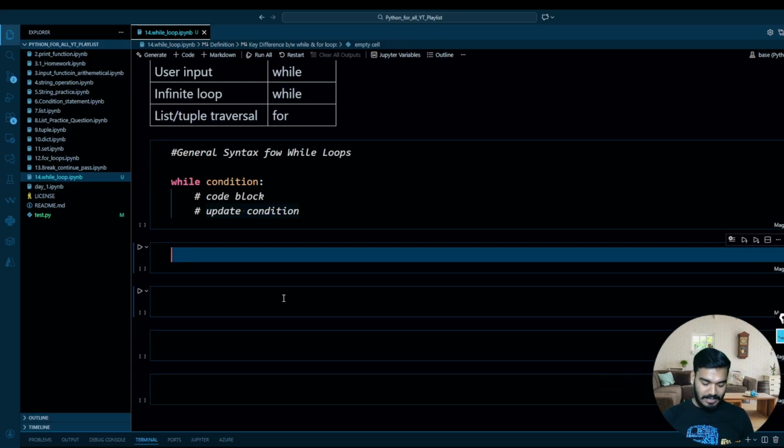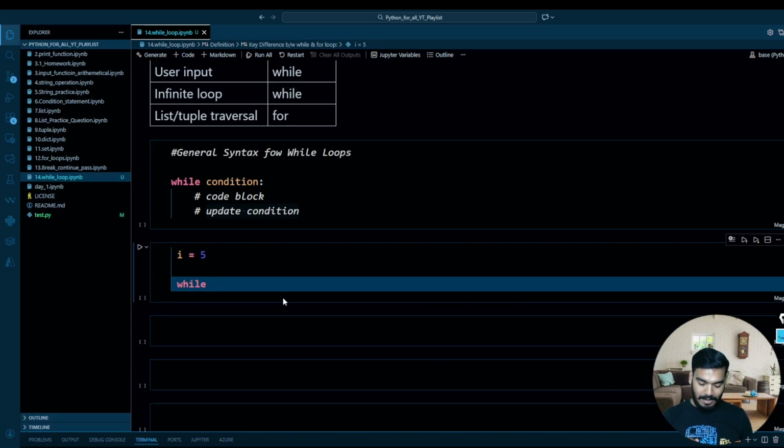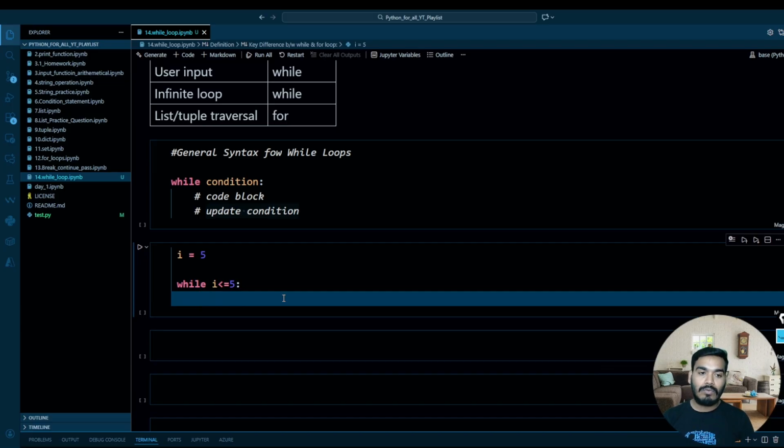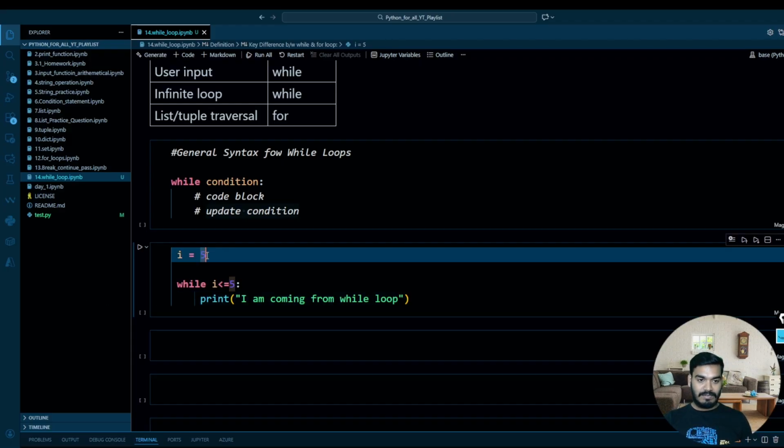So I'll write over here, let's say i equal to 5. Okay. While i is less than or equal to 5, until and unless your i is less than or equal to 5, you will write print "I am coming from while loop". Okay. Less than or equal to 5 means you have given already 5, so it will start with the 5.